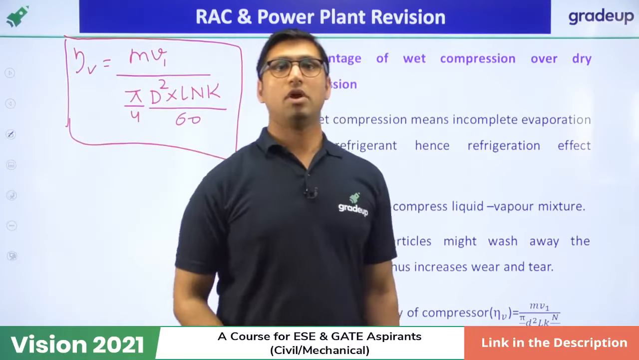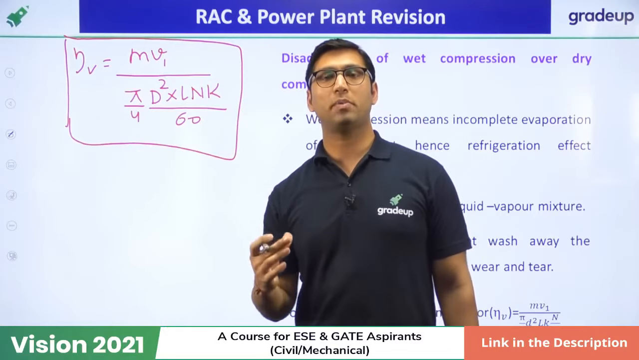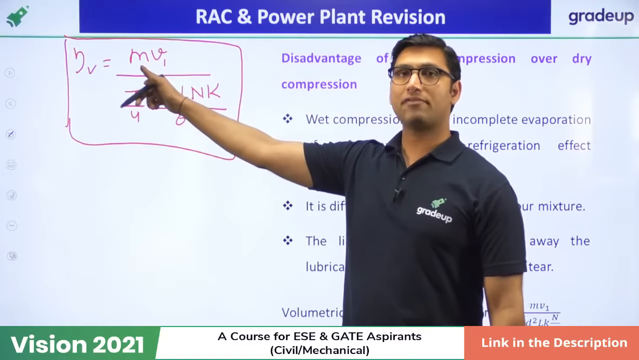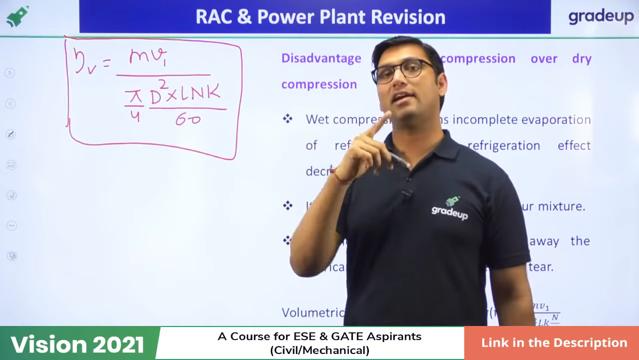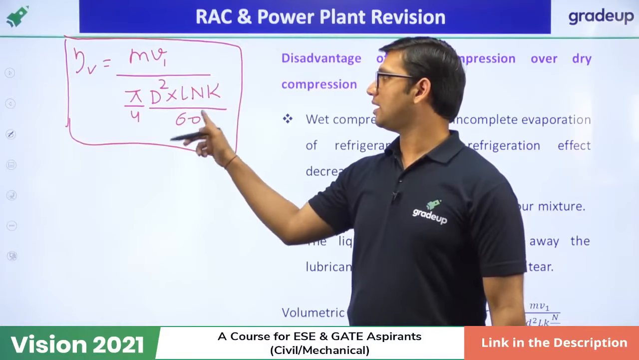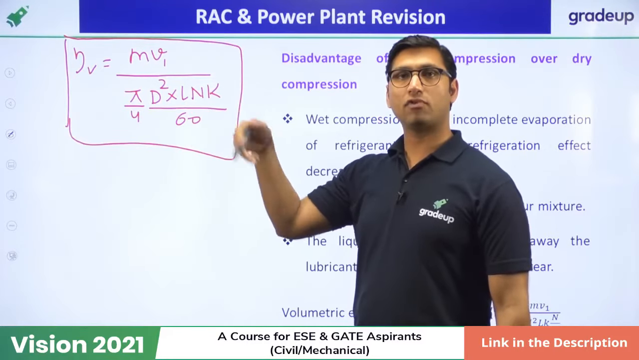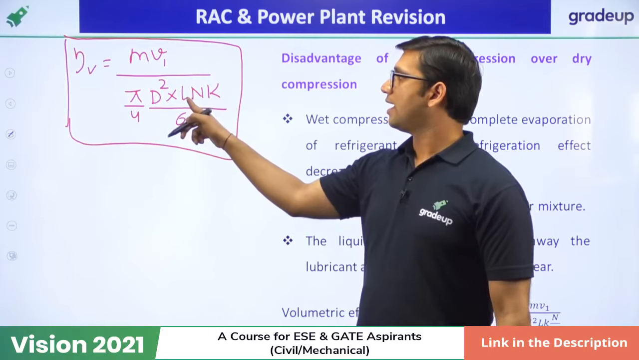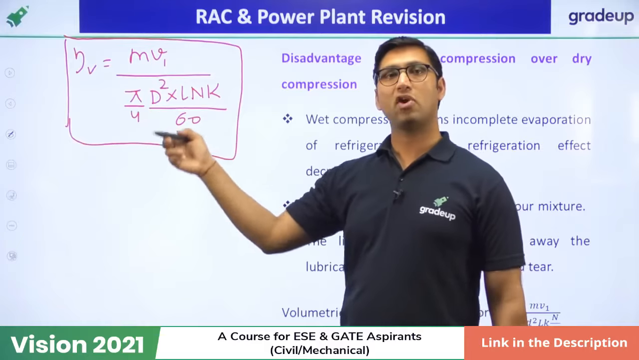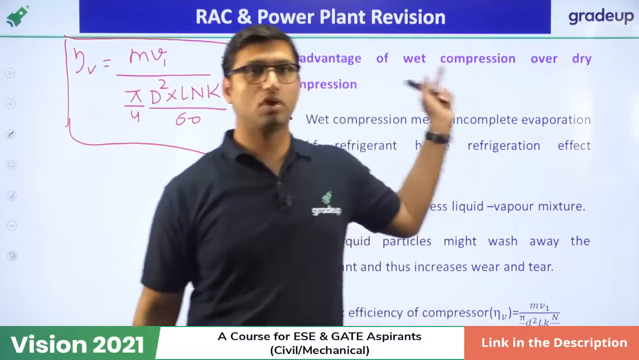Volumetric efficiency we have learnt in the lecture on IC engines: it is the ratio of the actual volume entering the compressor over the swept volume. Actual volume will be equal to the mass of the refrigerant into the specific volume at the entry of the compressor, divided by the swept volume, which is pi by 4 d square L and K by 60, where K is the number of cylinders in the compressor, N is the RPM or speed of rotation of the motor in the compressor, L is the length of the stroke, and D is the diameter of the cylinder. That is the formula you have to remember for volumetric efficiency. It is important, and sometimes a direct question comes from volumetric efficiency, so you have to use this formula.